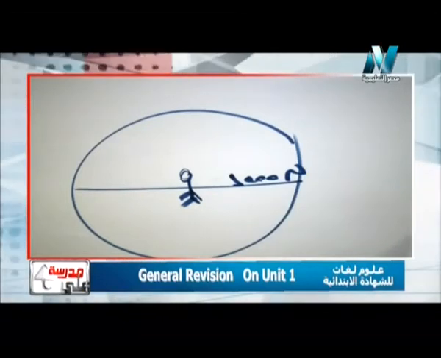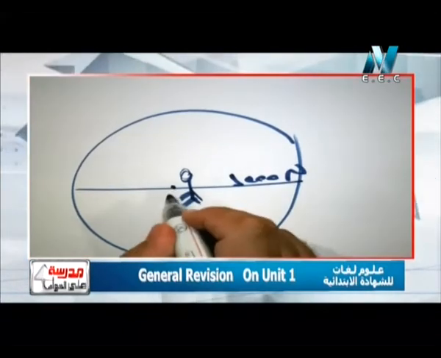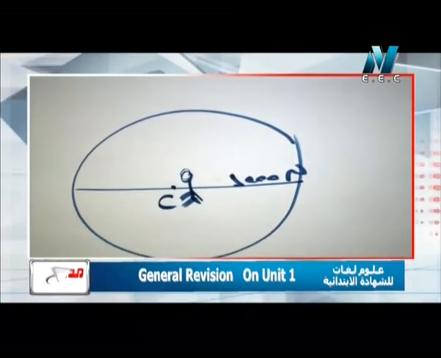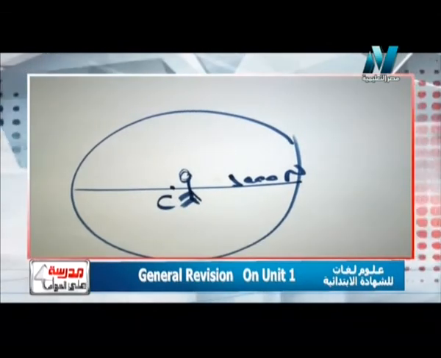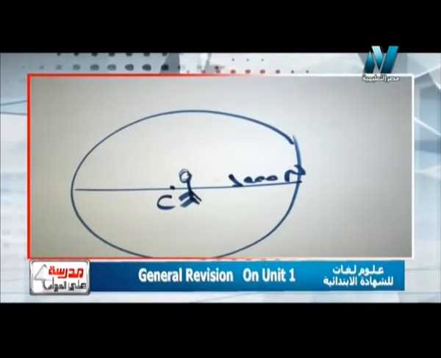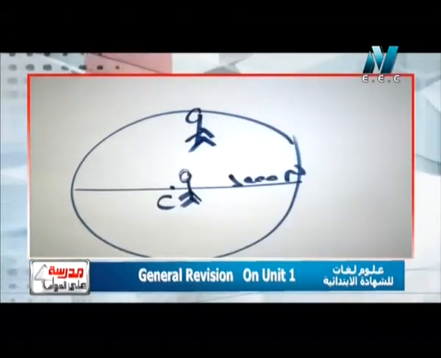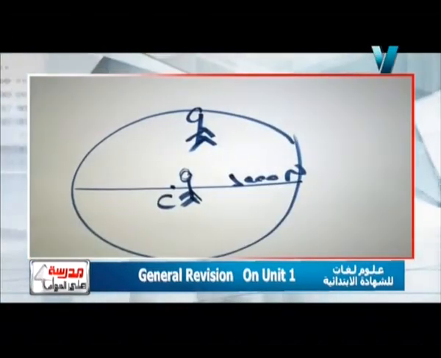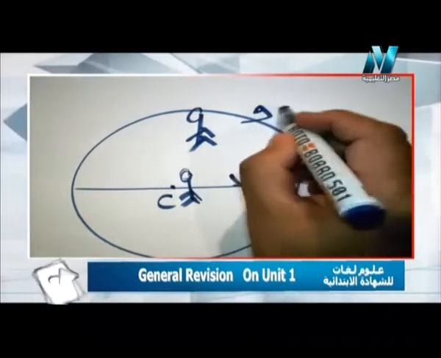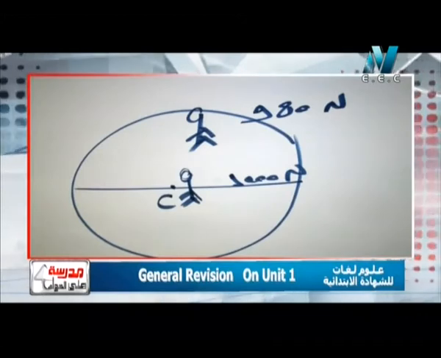What happened to his weight when he traveled away from the center? We know that the center here on the earth is the equator. هو خط الاستواء أو المركز اللي موجود في الكرة الأرضية. أي planet ليه مركز ليه center because all the planets are like spheres زي بالظبط شكل الكرة. So when the person travels away from the center, the weight decreases. It will be 980, for example, Newton. So here the weight decreases when the distance increases.